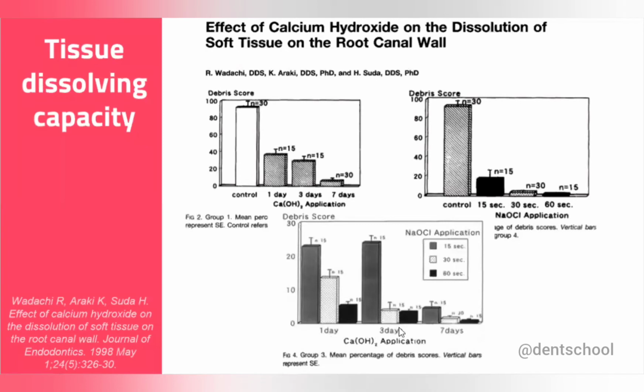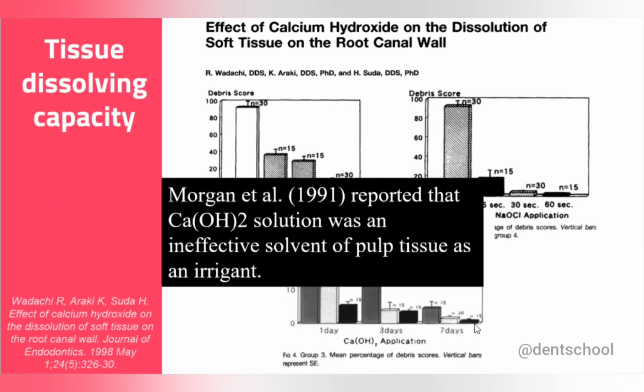During the initial period it is effective, but on average, in the long duration, it is almost the same. So any pre-treatment with sodium hypochlorite does not have any effect on the tissue dissolving capacity of calcium hydroxide. But again, there are a few studies which say that calcium hydroxide is not effective in pulp dissolution.